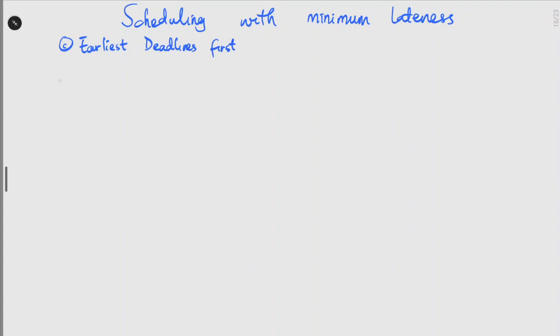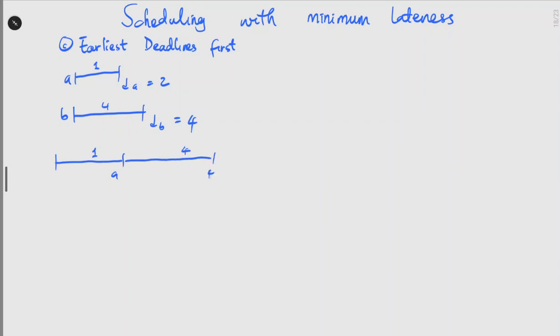Perhaps we could take an example. From the last example we took on scheduling by Slack, we would use that example again. Let's say we have job A, length 1, deadline 2, job B, length 4, deadline 4. Right. So when we schedule earliest deadline first, we will have to schedule A first. So we go A, which is length 1, then B, which has length 4.